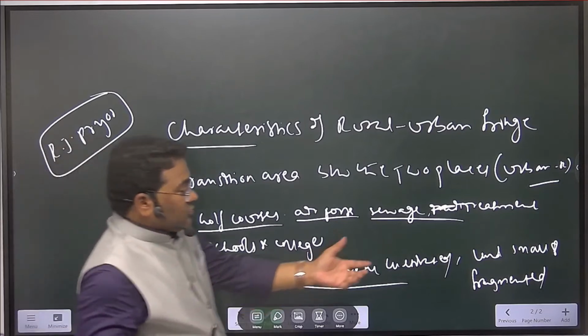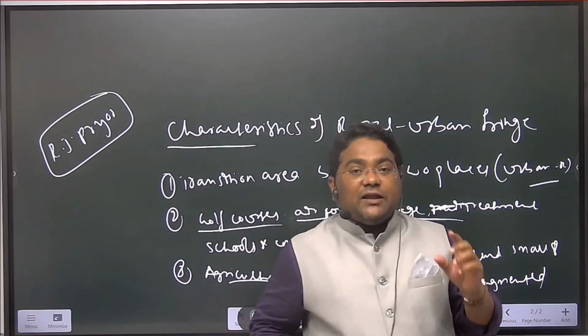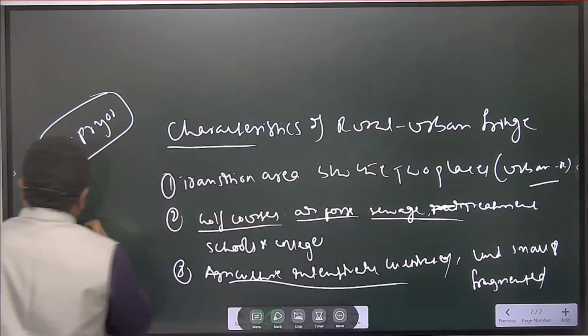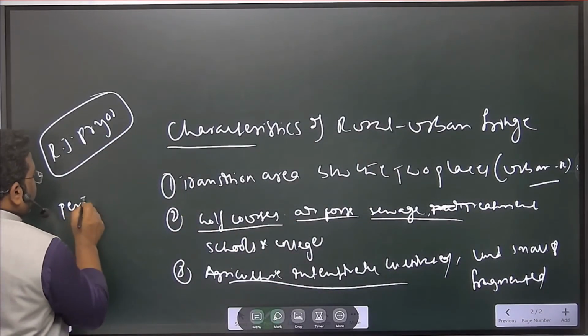So land is small and fragmented, intensively cultivated. Here in this region, mostly perishable commodities are cultivated.